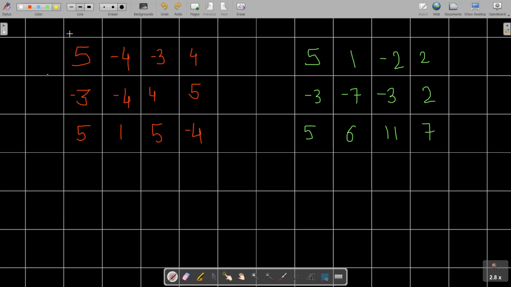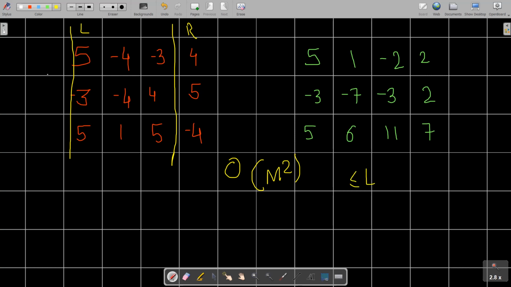Okay, so if you try to take this as L, let's say L can vary from 1 to this capital M, and if you try to take this as R, you can see that I can easily build O of M square iterations, where L is going to vary from greater than equal to 1 and less than equal to M, and R is also going to vary up for this range, and L should be less than equal to R.